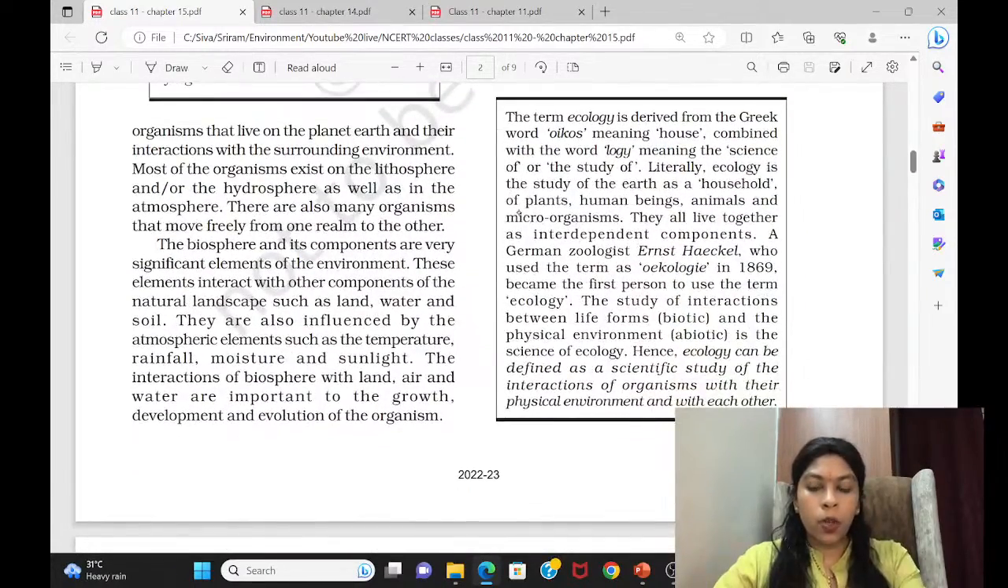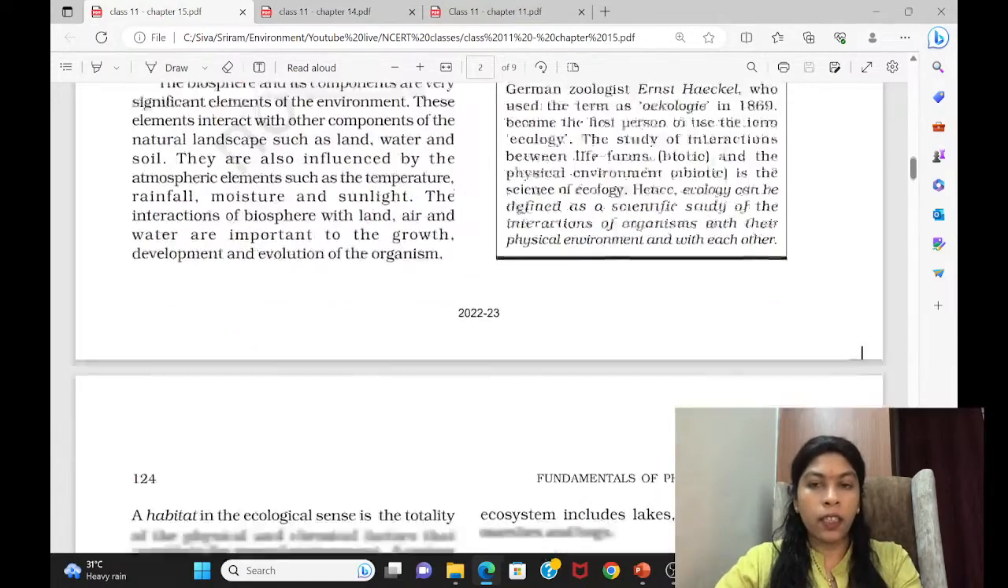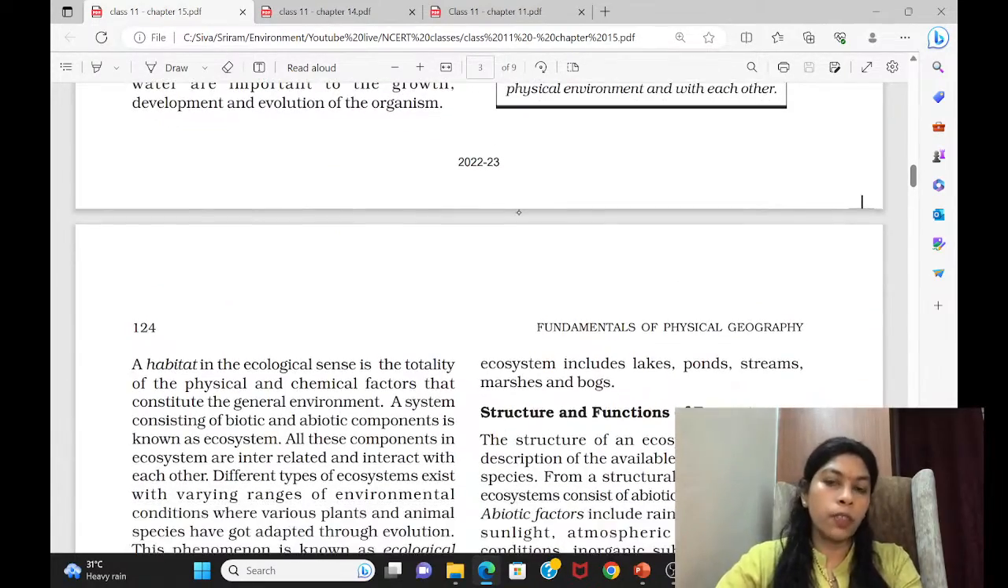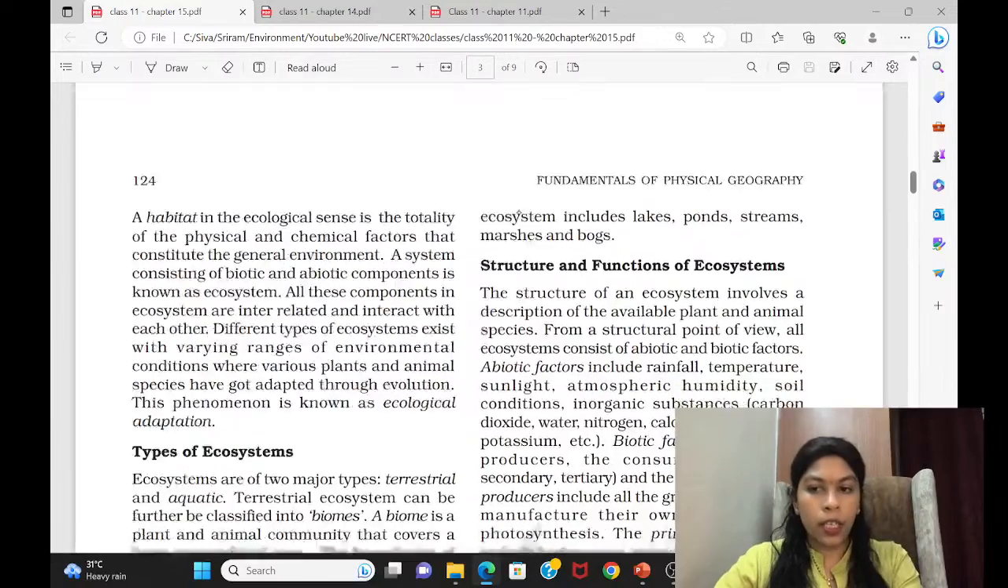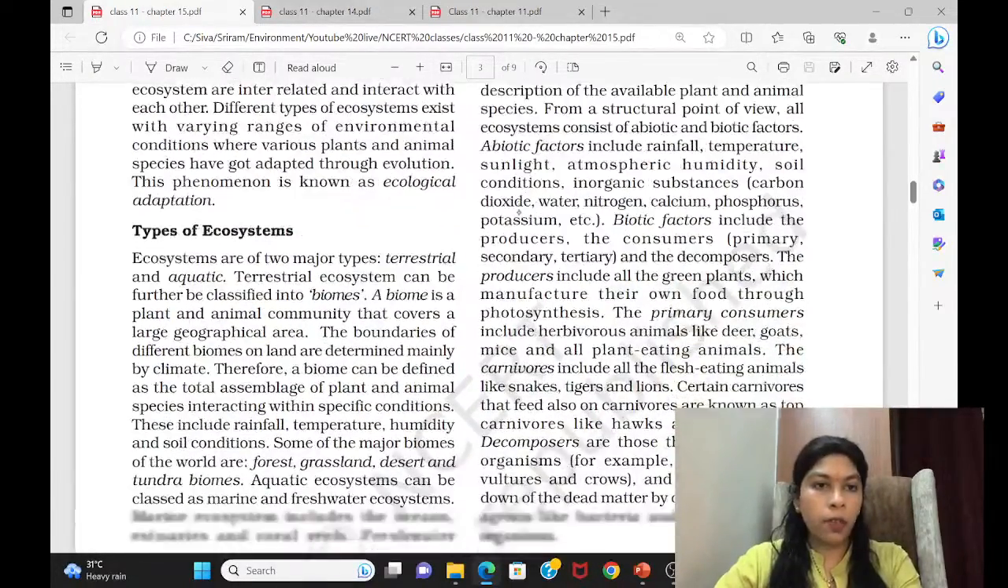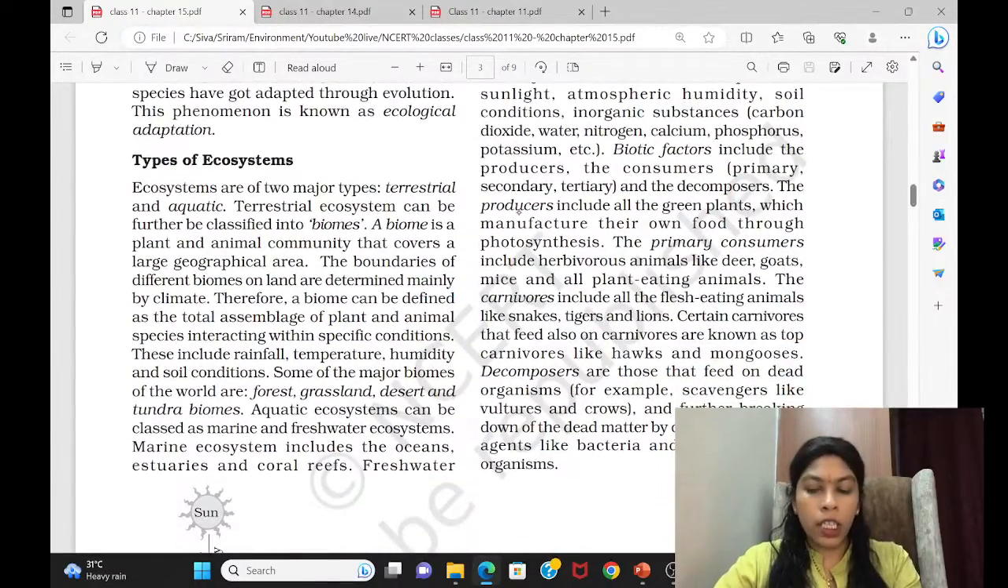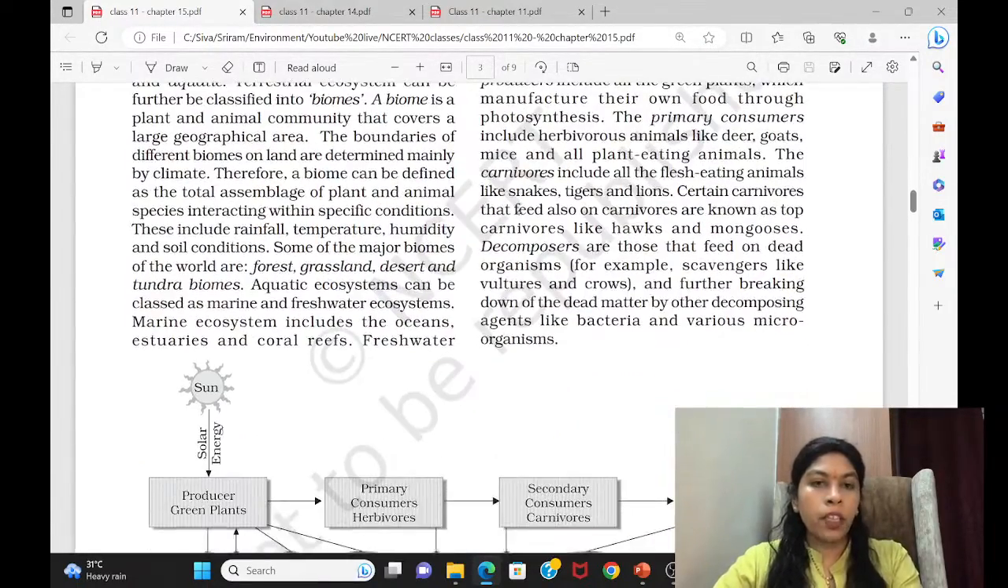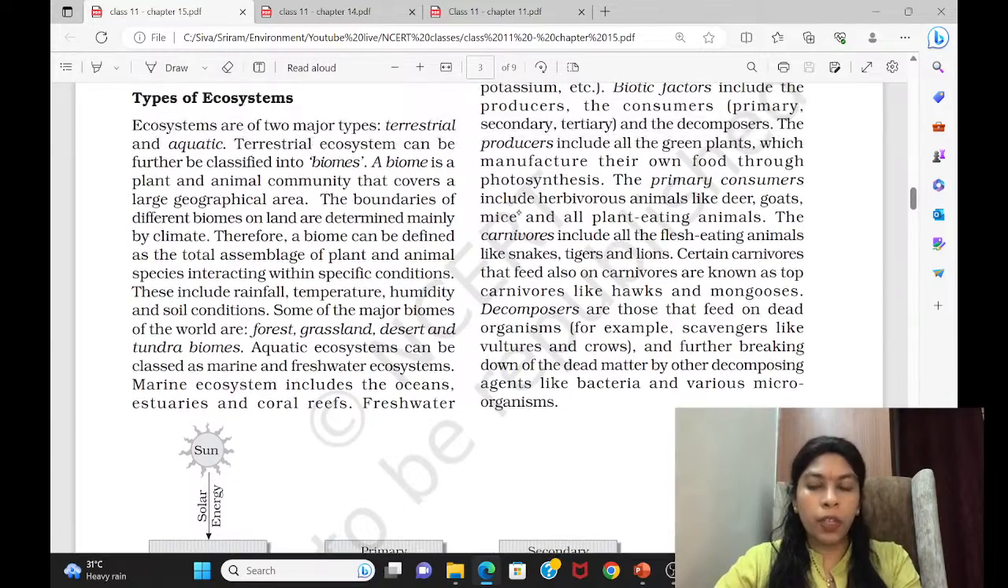So already we have discussed all these things. We were saying that you have to see the definition for the terms, especially like ecology, ecosystem, habitat. So this way terms have to be read. And even an ecological adaptation was described here. And then we started the types of ecosystems.